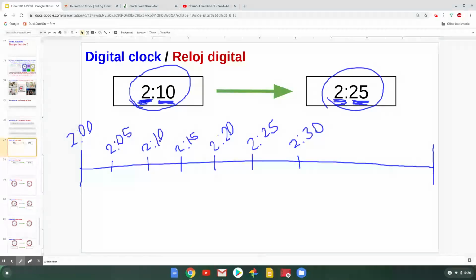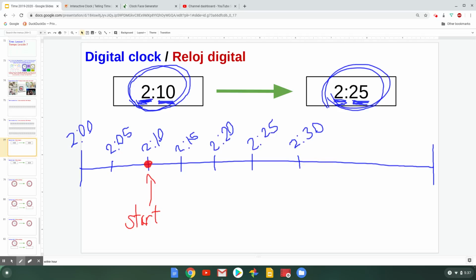And if some of you are saying, stop, stop, stop, you are on the right track, because now I have everything I need on my number line to figure this out, because I have the start time on my number line and I have the end time on my number line. Can we plot them? I'm switching to another color so we can really see this clearly. So I'm going to plot my start time, 2:10. Where is 2:10 on the time number line? It is right here. And I also like to draw something like this to remind myself where the time starts.